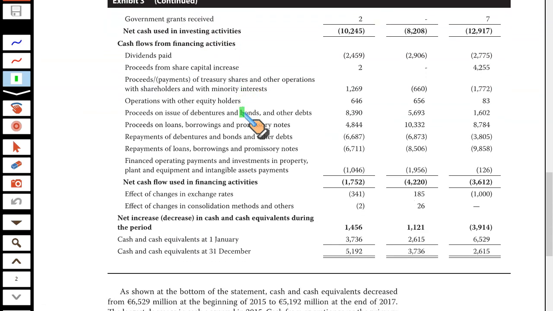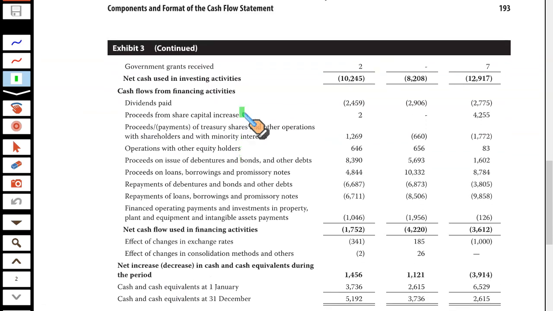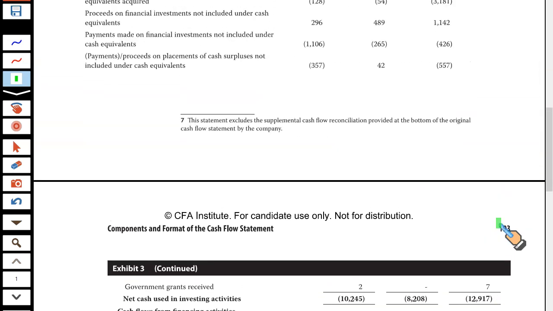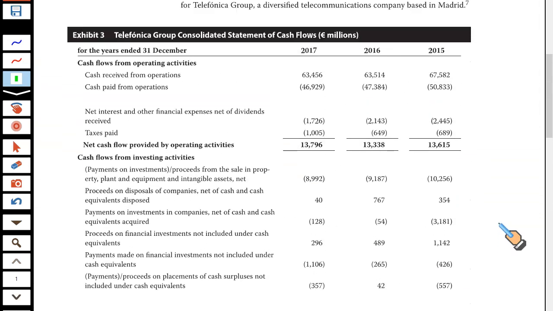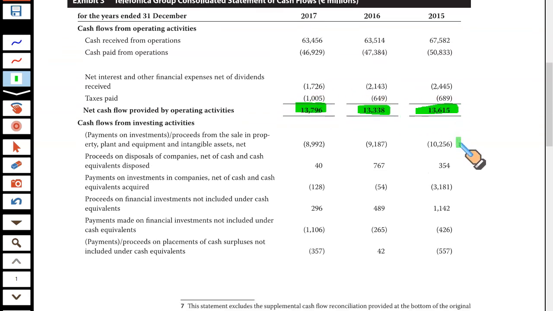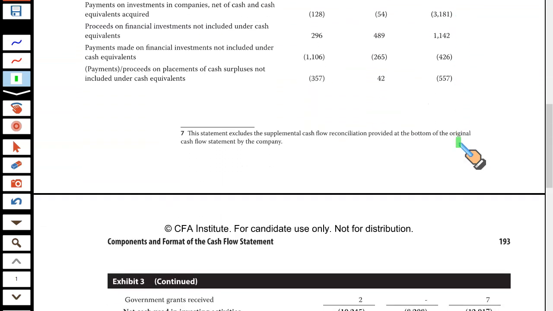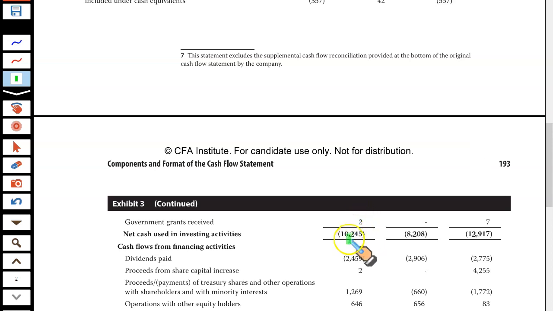This is all related to your financing activity. Financing activity has a cash outflow of 1.7 million, 4.22 million and 3.612 million. Let's see the investing and operating as well. Now look at this. Operating cash flows are quite significant. Let us see the investing. Investing cash flows are given here.